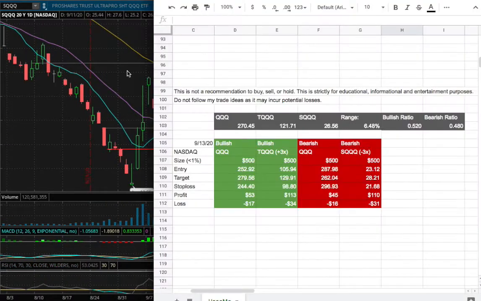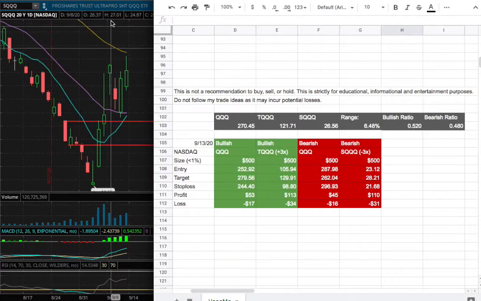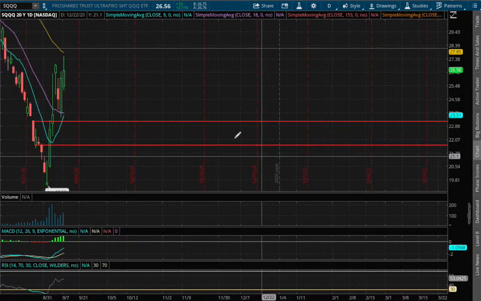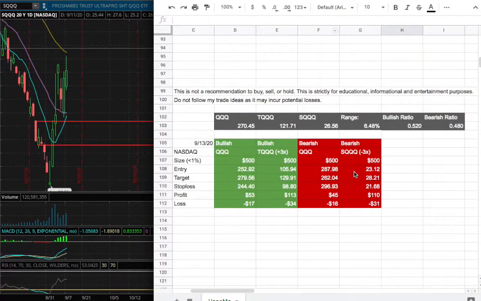So for my trade idea of the week for SQQ, if we expand out a bit further, my entry will be $23.12, which is this range right there, which coincides with the 9-day moving average, this blue line, and my sell target will be $28.21, which is slightly above where we see the 50-day moving average, the yellow line. And my stop loss will be $21.68, which is this range right there.